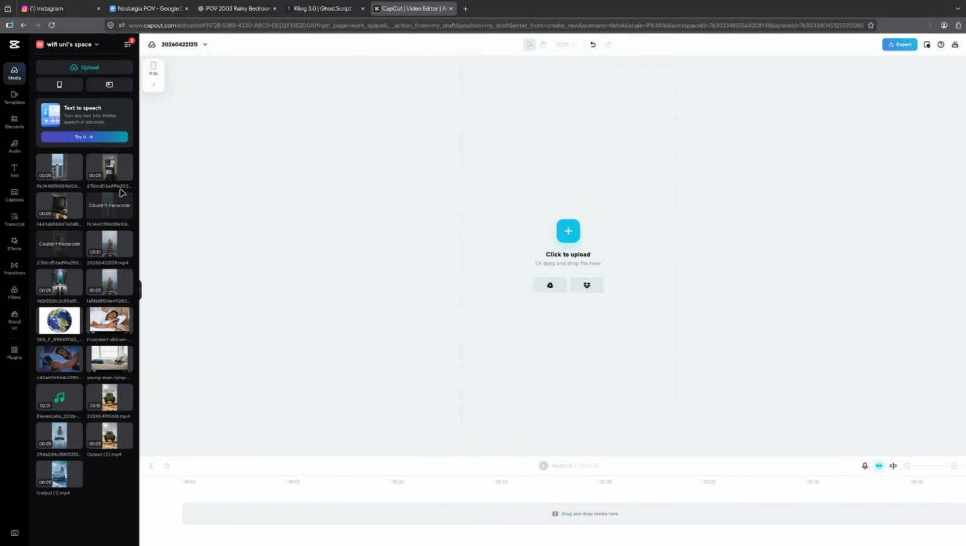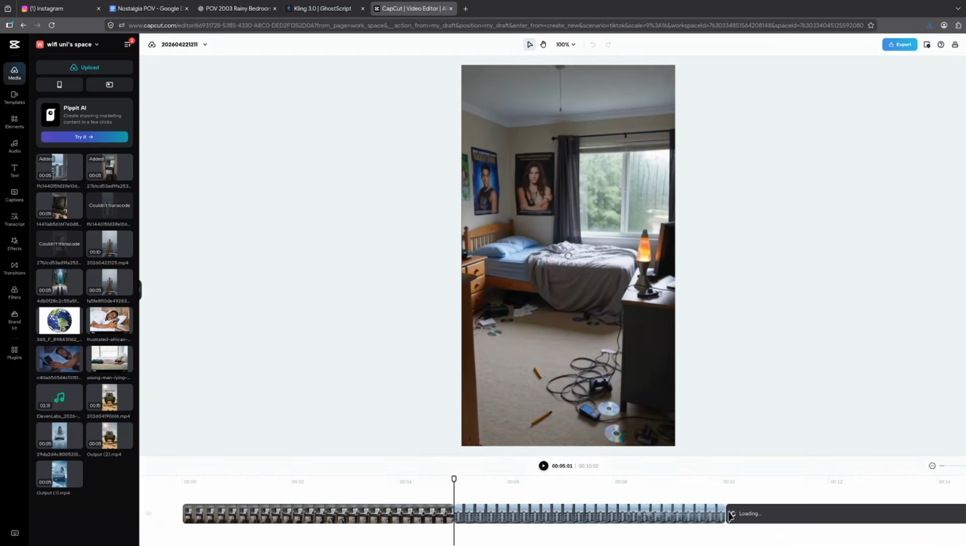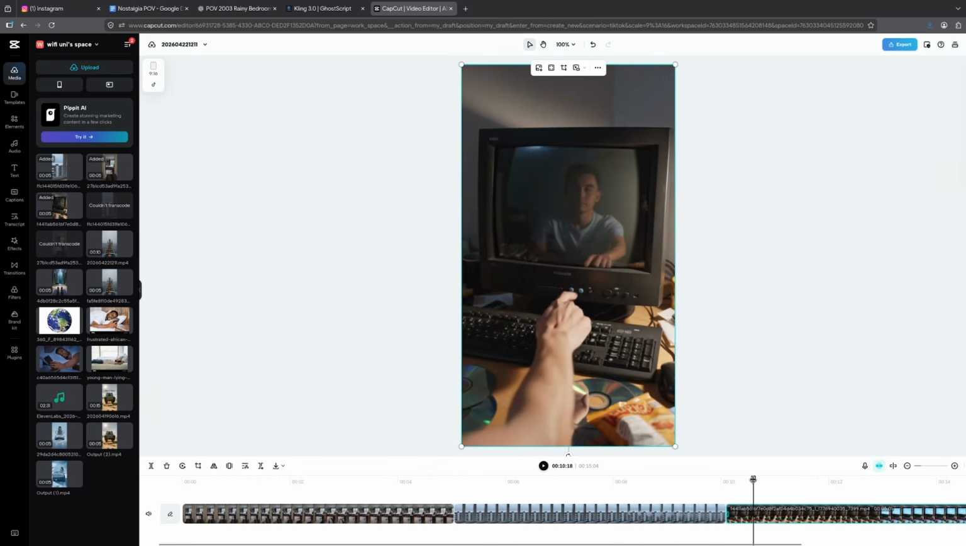Now it is time to put everything together. Download CapCut using the link in the description and open a new project. Import all the video clips you just downloaded from Kling. Drag them onto the timeline in the order they appear in your script. Select the first clip and look at the adjustment settings on the right.